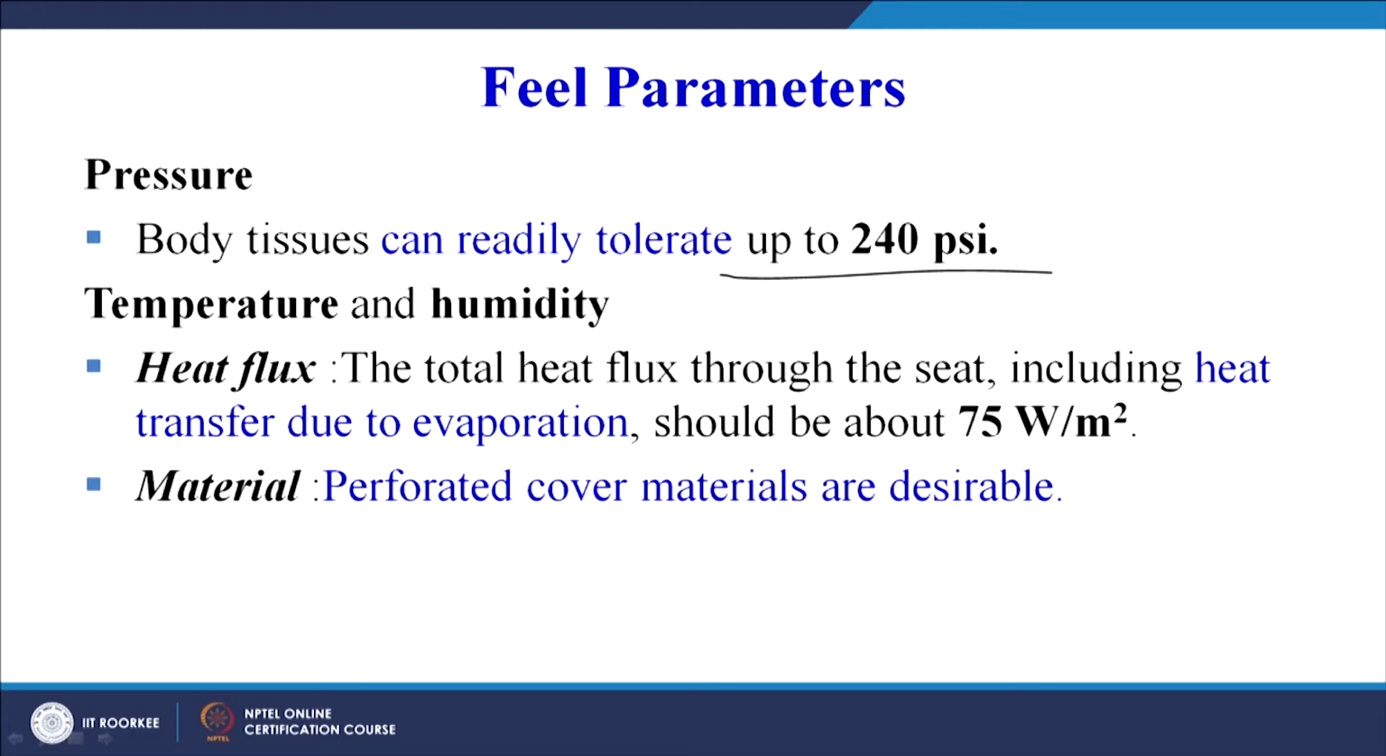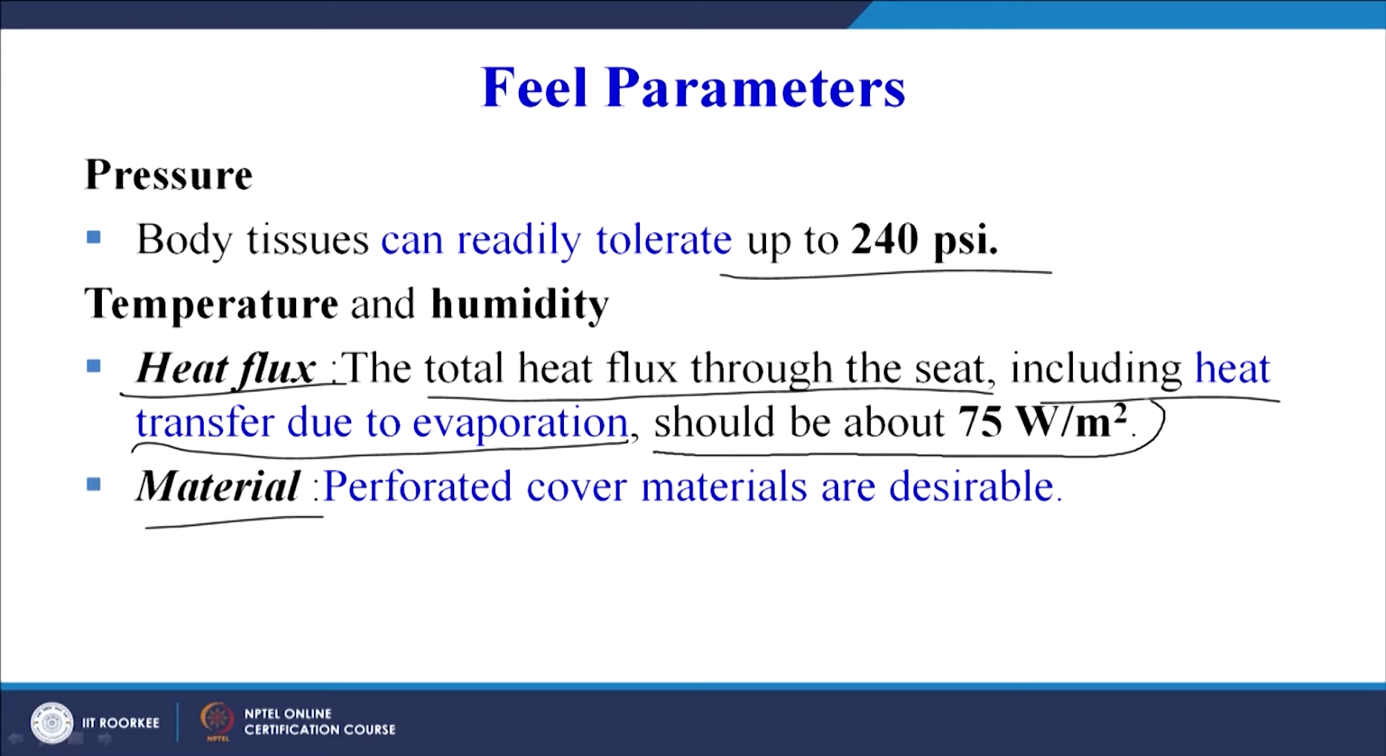Temperature and humidity, there are two parameters there, heat flux and material. The total heat flux through the seat including the heat transfer due to evaporation should be about 75 watt per meter square, and perforated cover materials are desirable. So a breathing material must be used for the car seat so that we have a comfortable feeling while driving for long distances. In a more detailed manner, if you are interested, you can go through the different types of materials which can be used for the design of the car seat.